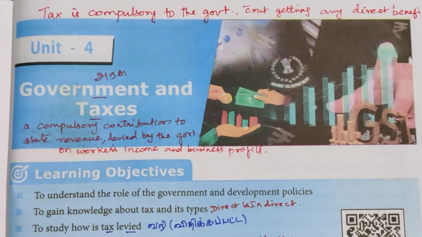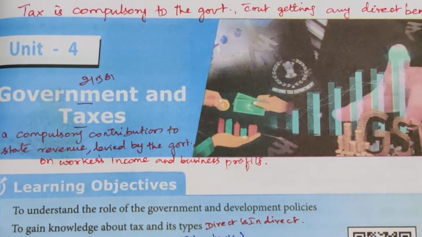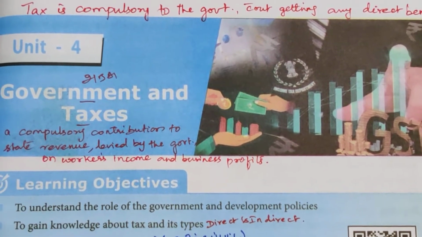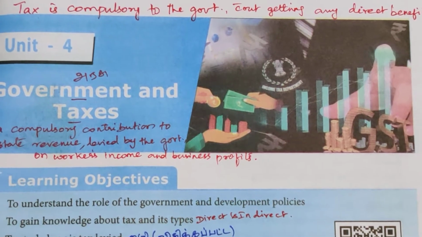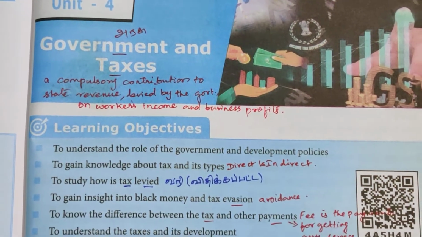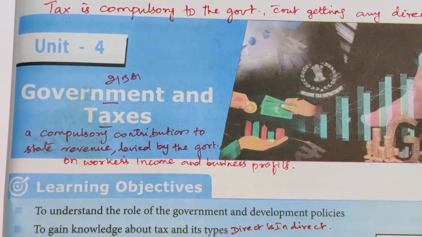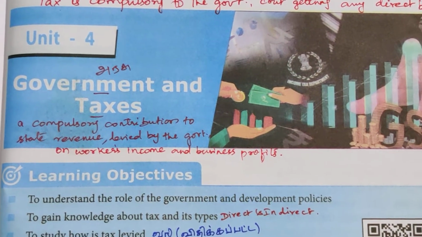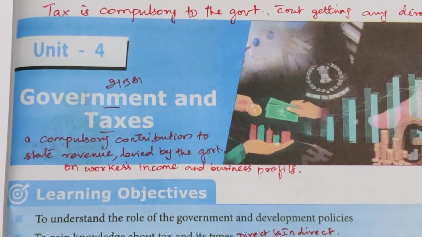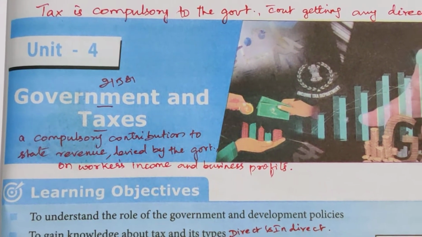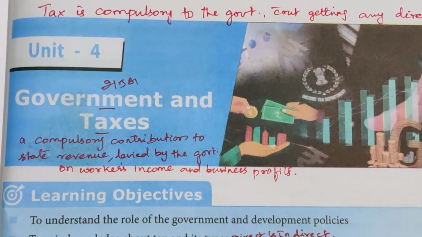Taxes, we used to call it 'vari' in Tamil. Tax is compulsory to the government without getting any direct benefits. What is tax? It's a compulsory contribution to the state revenue levied by the government. Levied means to impose by the government, on whom? On workers' income and business profits.